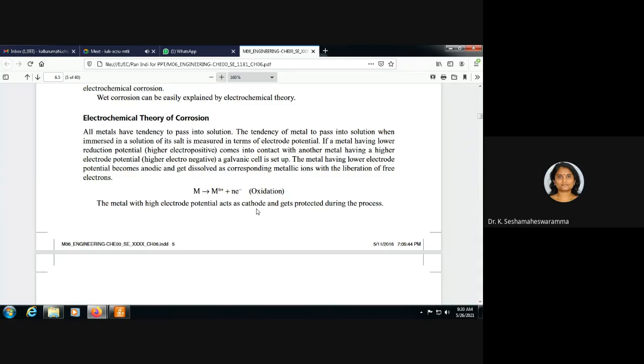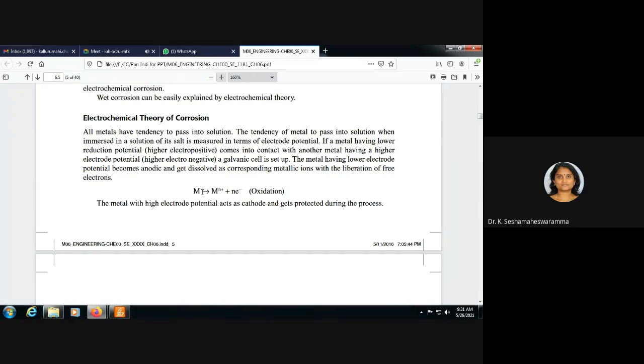So what is happening there? The metal having lower electrode potential becomes the anode and gets dissolved as the corresponding metallic ions with the liberation of free electrons.